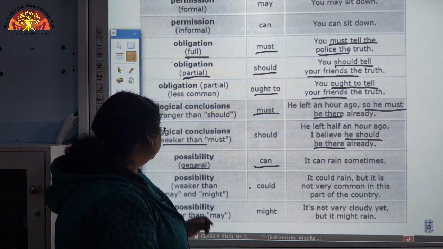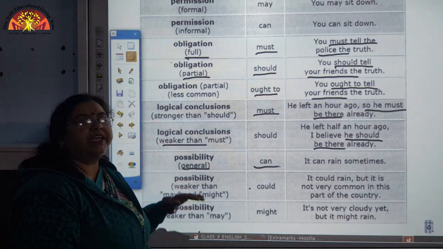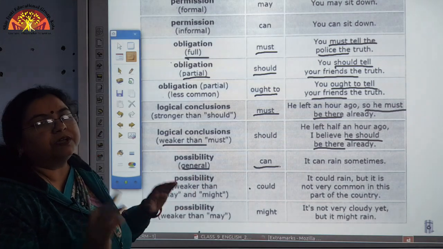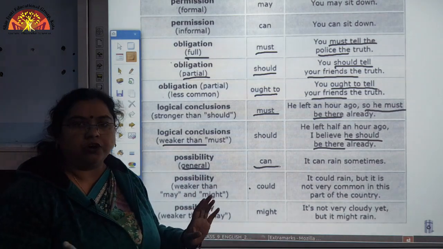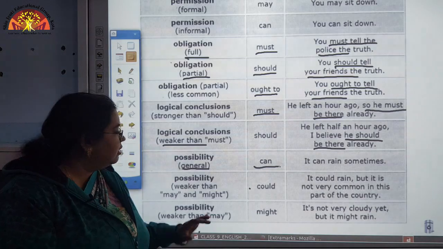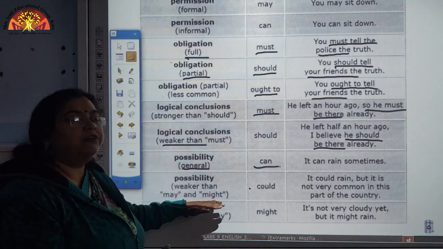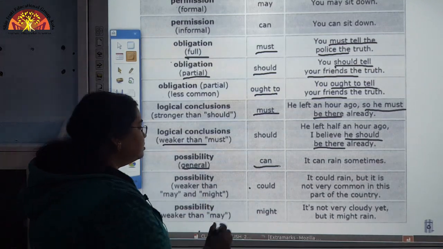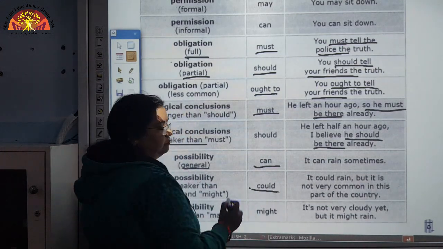Now, another possibility which is weaker than may and might. If the possibility is not very strong, it is weak, then may and might will not be used. For the weaker possibility, we will use could.